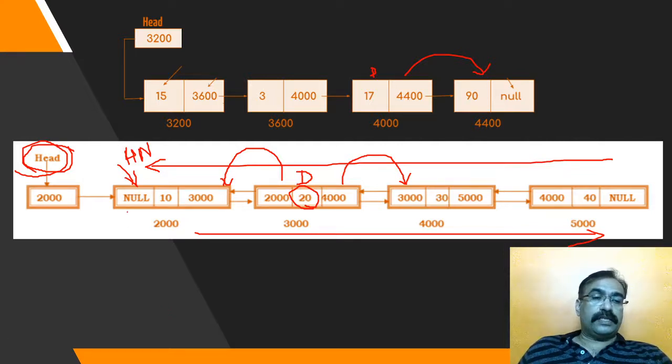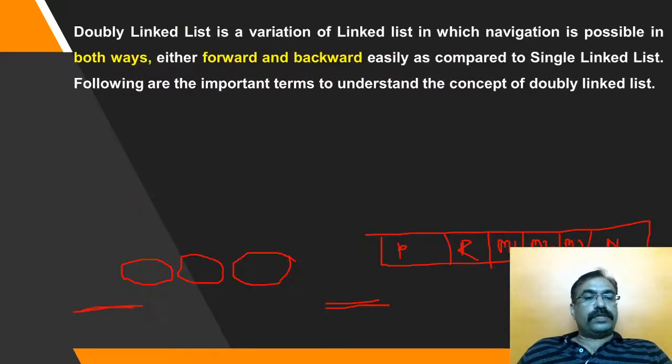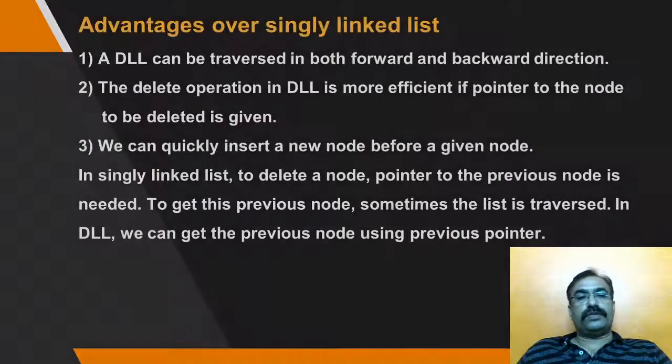I can say the list starts from this point. This is not part of the list, but it is just keeping the beginning address of the list, the way we store the base address of the array. Please keep this in mind, and this way the data will be stored.